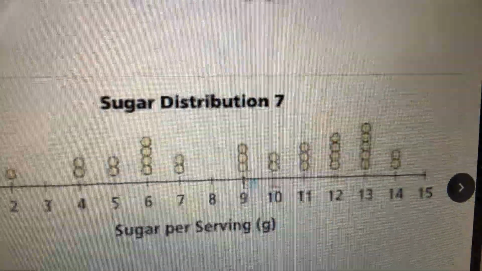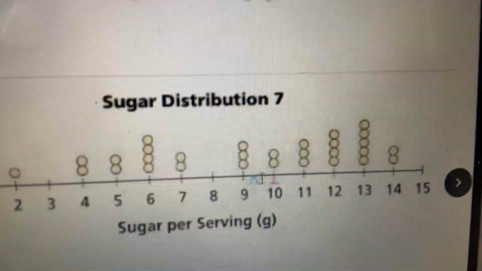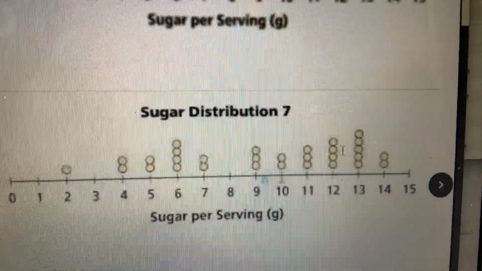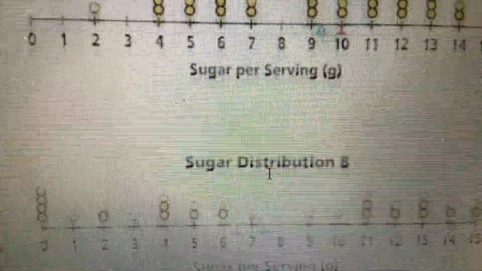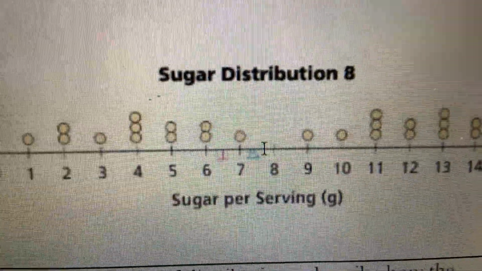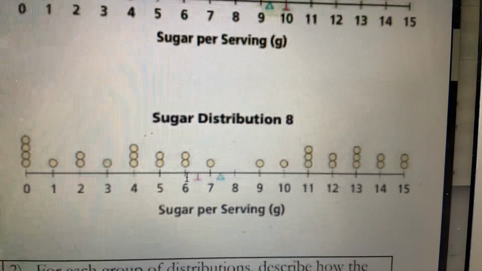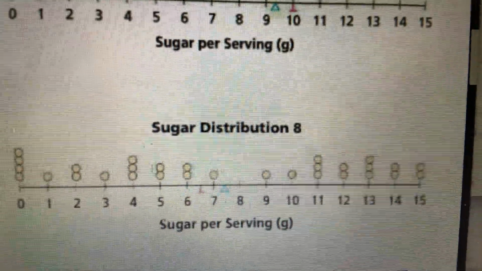Distribution 7, they're pretty far apart. And look how far spread out that data is. So keep that in mind. And distribution 8, the mean and the median, again, are a little further apart. And again, look how far apart that data is spread out.